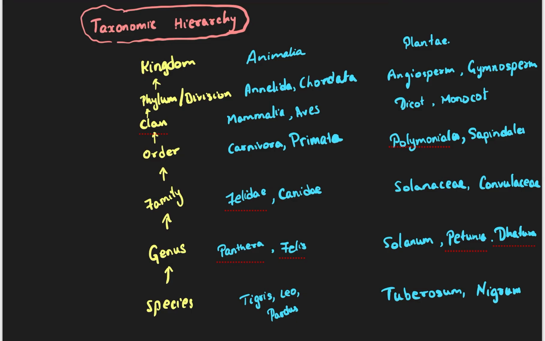So taxonomic hierarchy starts with species is the lowest. See, there is one kingdom, animalia, plantae, fungi, or different types of kingdom you will be learning in future. But kingdoms contain lot of phylums, different types of phylum. Each phylum has again lot of classes, and each class has again lot of order. Each order has lot of families. Each family has lot of genus. Each genus has lot of species.